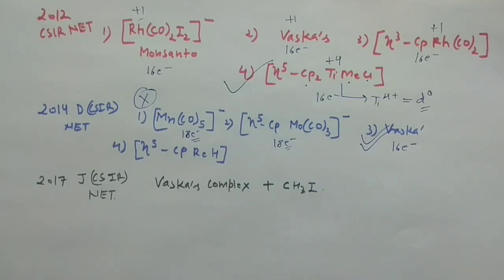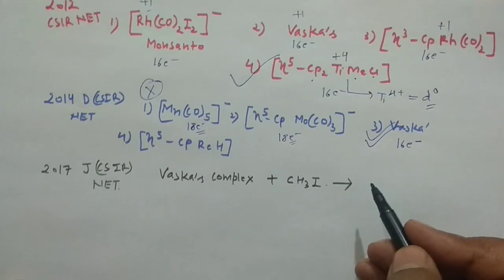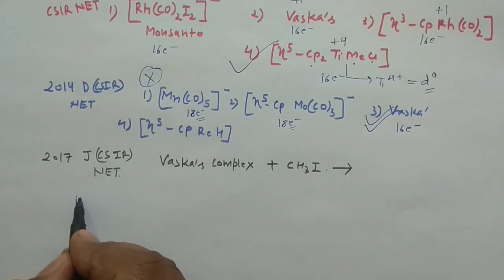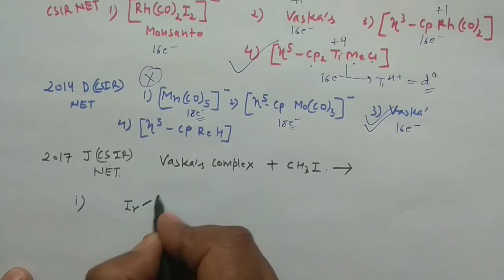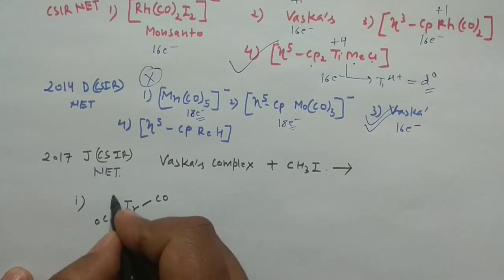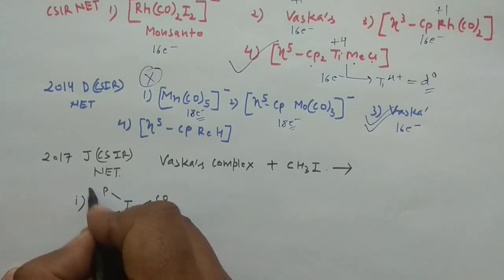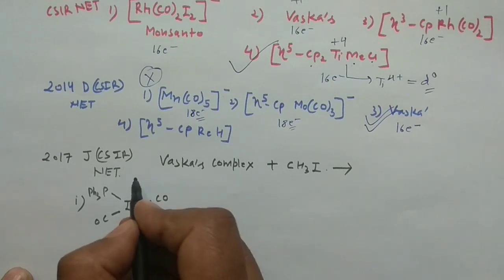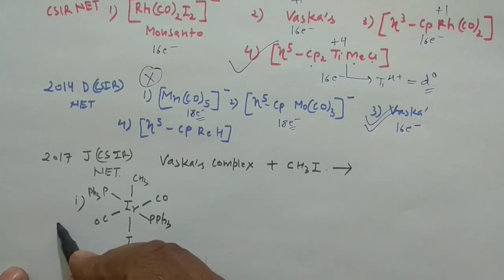Okay, so what product would you actually expect in that case? They have given you 4 options, and you have to identify the correct one. Okay, so what options have they given? They have given this one: this is your iridium, this is CO, and this is CO, this is PPh3, this is also PPh3. Since you are doing the trans addition, this is the polar one, so you can put CH3 over there and I over there. So they have given you this option. So it seems the correct one.